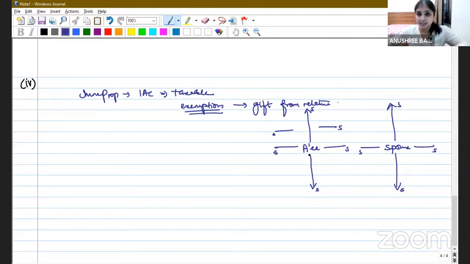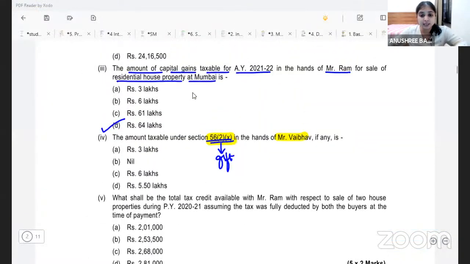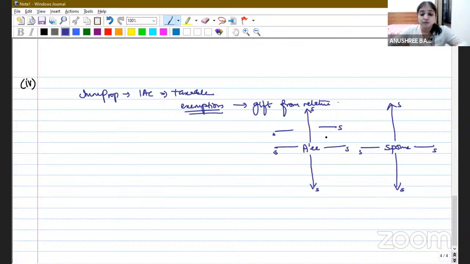Now, Mr. Vaibhav is the assessee. Why am I saying Mr. Vaibhav is the assessee? Because the question says we have to find what is 56(2)(x) taxable income for Mr. Vaibhav. So if Mr. Vaibhav is the assessee, he is receiving the gift from whom? From his uncle. Uncle would mean what? The brother and sister of your parents. So Mr. Ram and Mr. Vaibhav are related. How? Mr. Vaibhav is Mr. Ram's nephew.